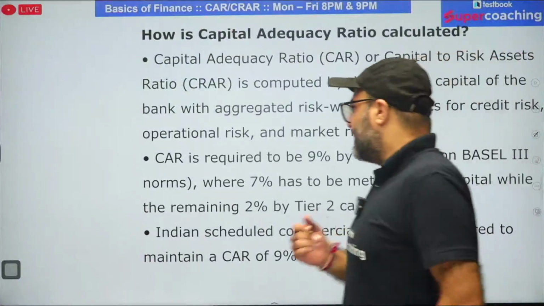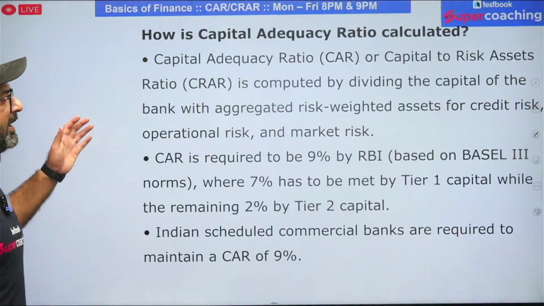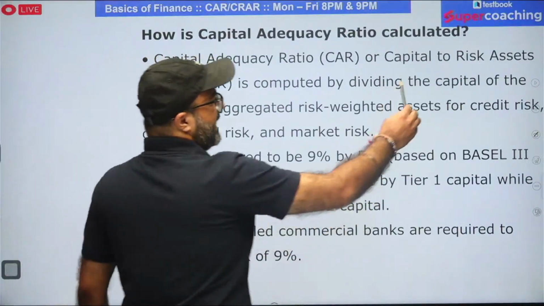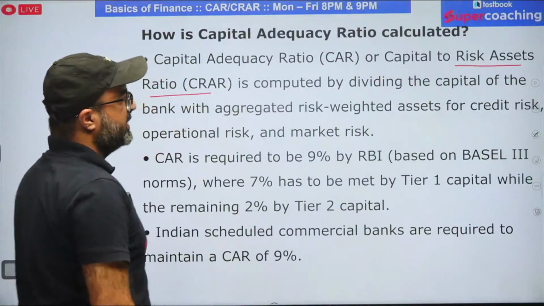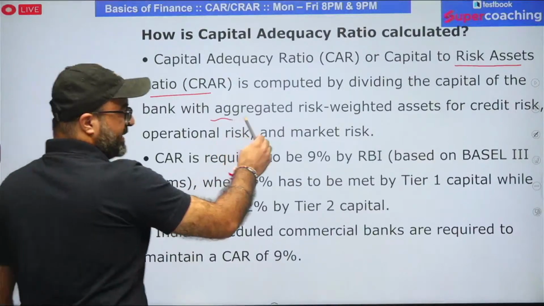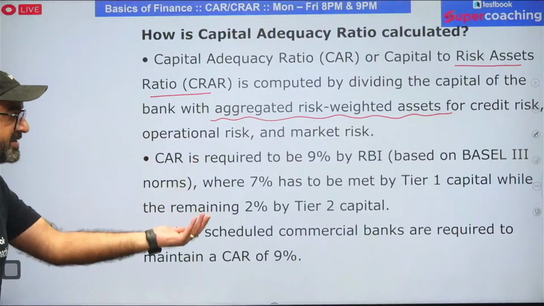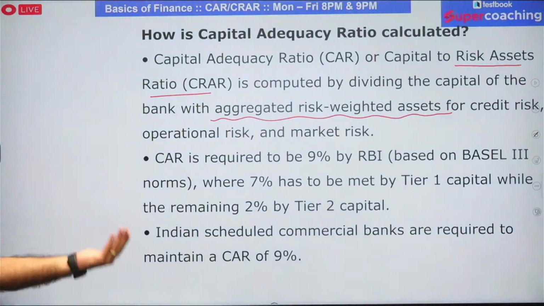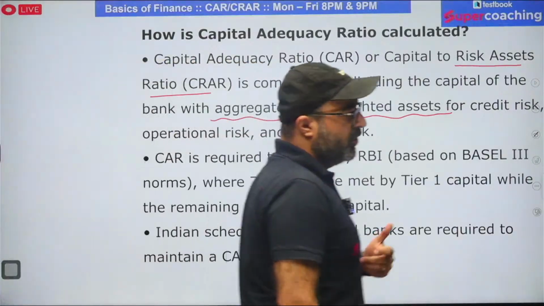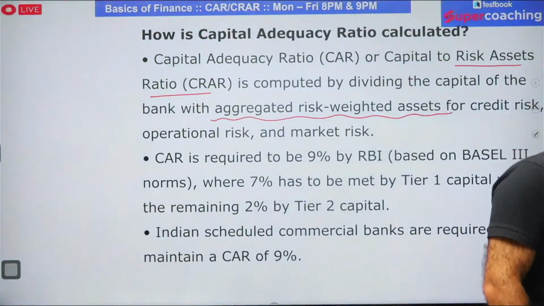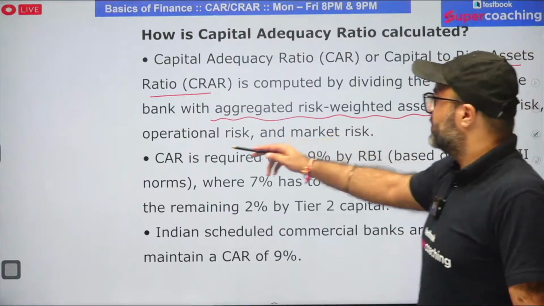Remember that if someone asks you how capital adequacy ratio is calculated, it is calculated as a ratio against risk-weighted asset, and this risk-weighted asset is basically the aggregated risk-weighted asset for credit risk, operational risk, as well as market risk. So not only the credit risk, the way I have taken my example, but also the other risks of the bank, which include the operational risk and the market risk.